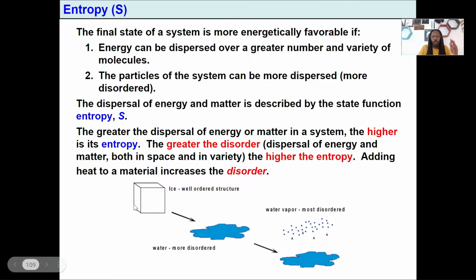Ice is well ordered. But if we add heat to it, now we added some energy, that ice will become disordered. It's going to become liquid, in this case liquid water. Those compounds together are a little bit more free flowing. They got a little more room to move. And then if we add even more heat, energy, that liquid water becomes water vapor.